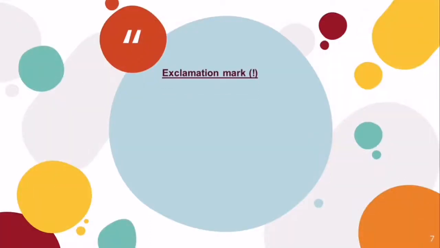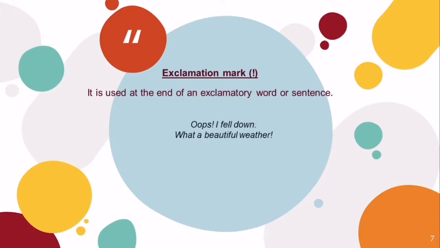And last comes the exclamation mark. We all know this very nicely. It is used to exclaim sudden surprise or feeling of joy, and is used at the end of an exclamatory word or a sentence. Examples: Oops! I fell down. Now oops is just an exclamatory word followed by an exclamation sign. What a beautiful weather! That means the weather is exclaimed at, and so it is followed by an exclamation sign. So both of the examples are followed by exclamation mark.